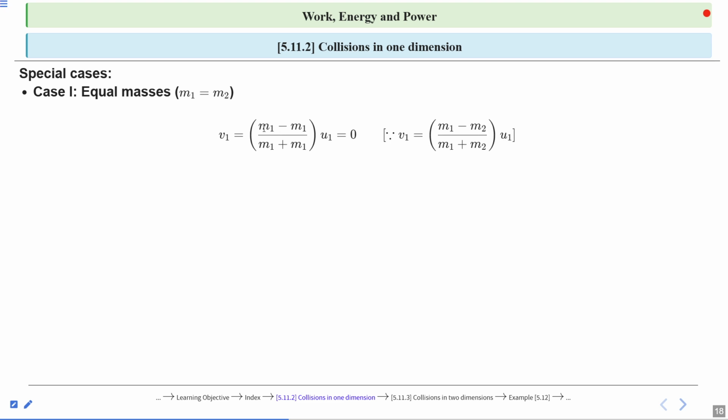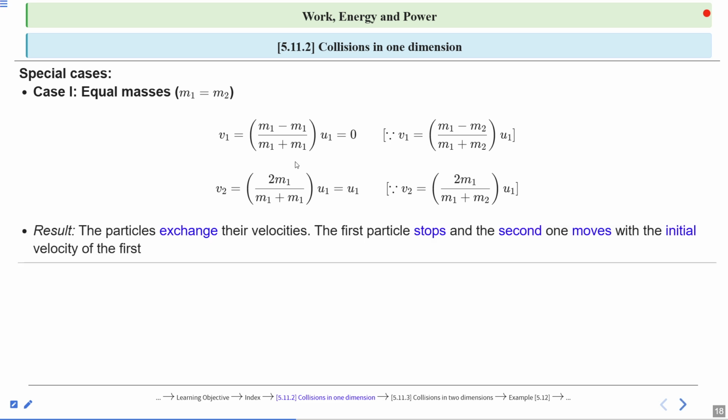So just put the value here, you will get the correct answer. So when m1 is equal to m2, v1 is equal to 0. Yes or no? So v2 is equal to what? We know the formula of v2, which is 2m1 divided by (m1 plus m2) into u1. Just put the value here, m1 is equal to m2. So it will become v2 is equal to u1.